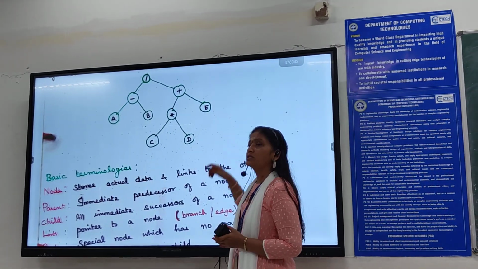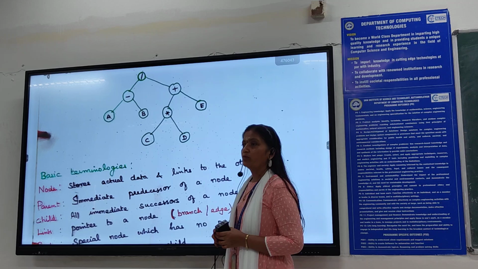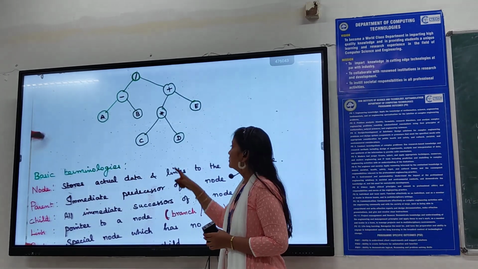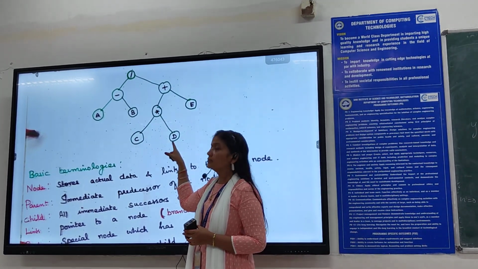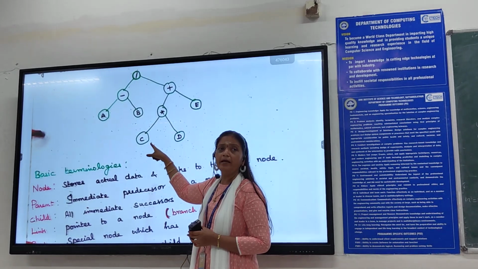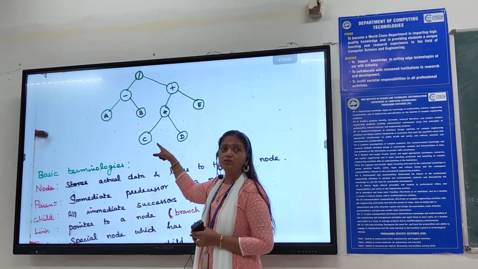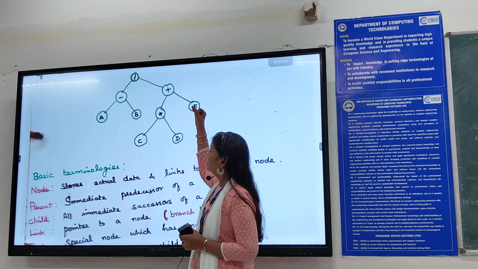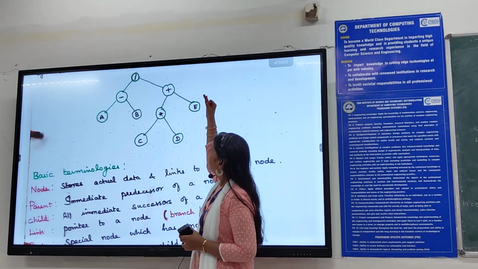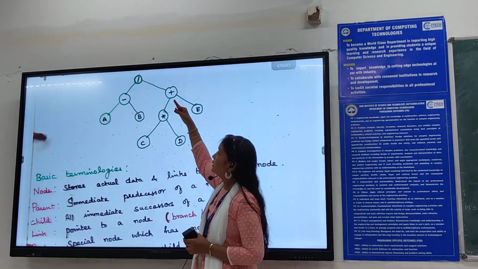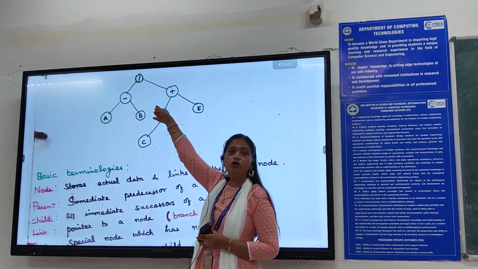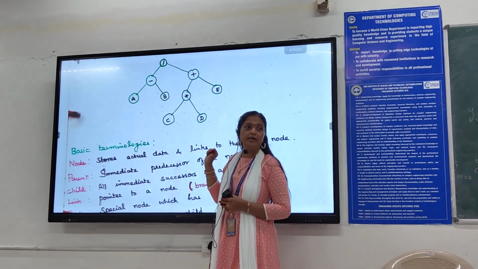What are the parent nodes? Tell me. Dash, minus, plus. D is a parent node? No, ma'am. C is a parent node? Then what are the parent nodes? Star, plus, minus, slash. So 4 nodes are parent nodes in this diagram.